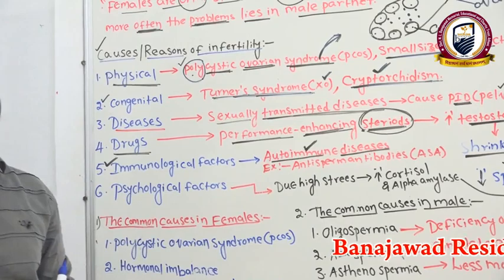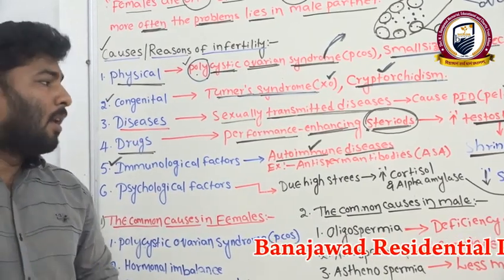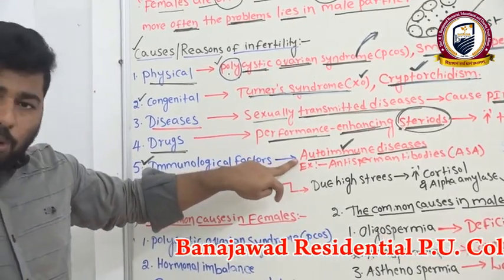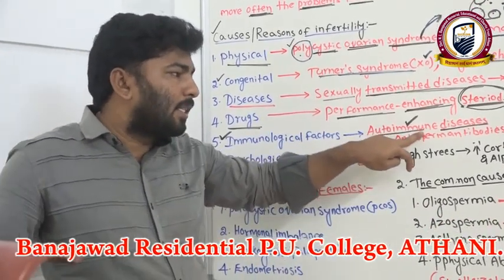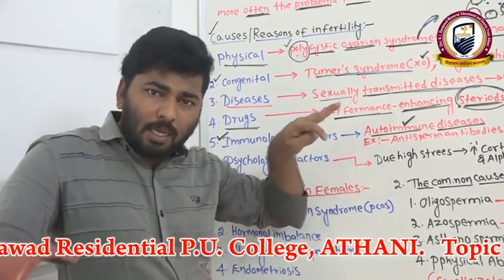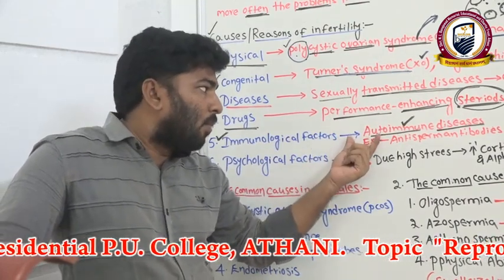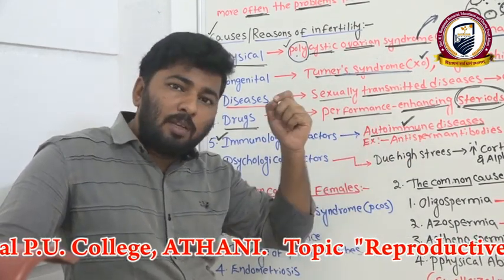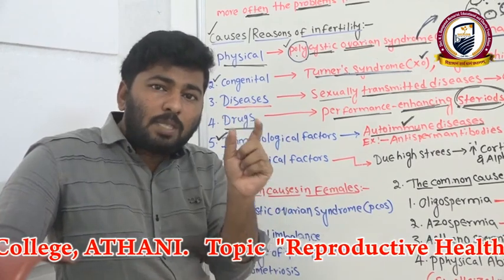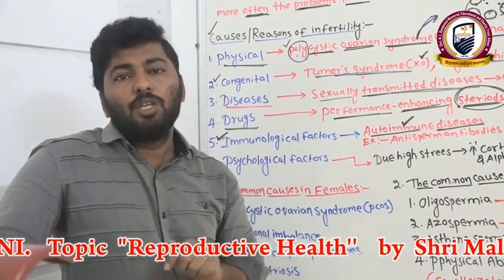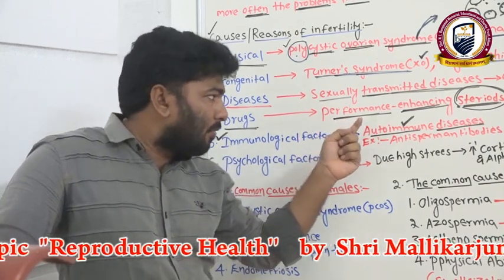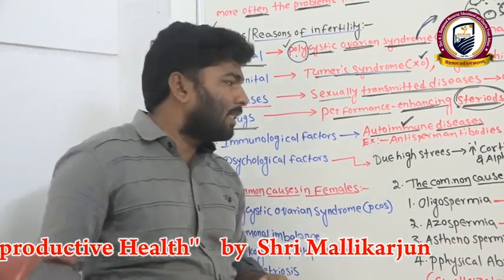Those antibodies should fight against foreign materials, but here the antibodies produced by our immune system attack our own body cells or tissues.